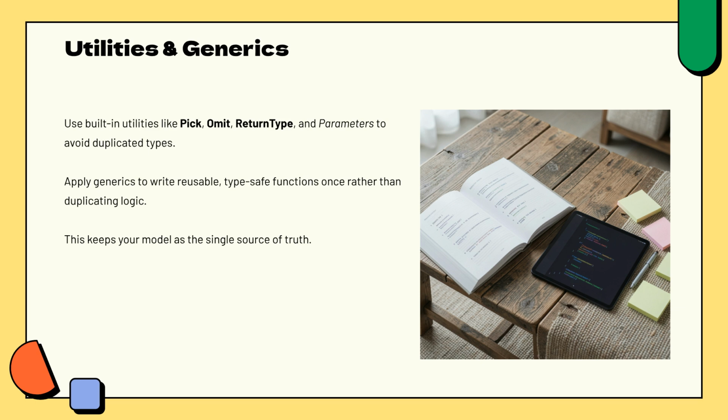For utilities and generics, use built-in tools like Pick, Omit, ReturnType, and Parameters to avoid duplicating types. Applying generics allows you to write type-safe functions that remain the single source of truth for your logic.